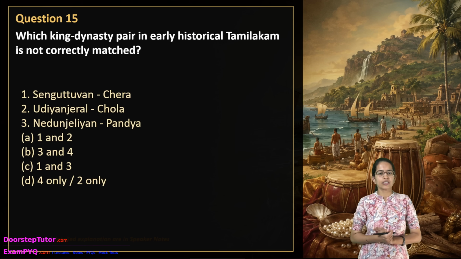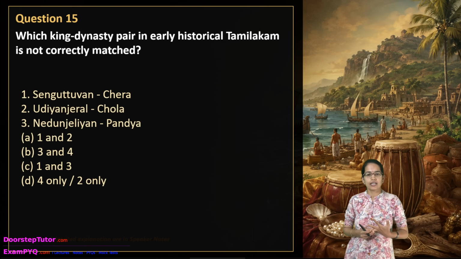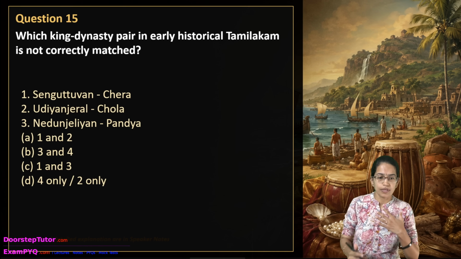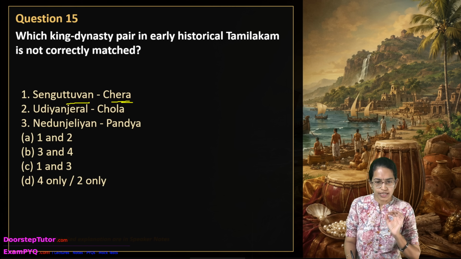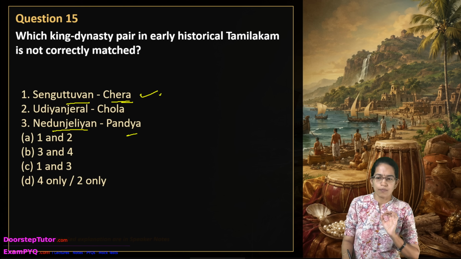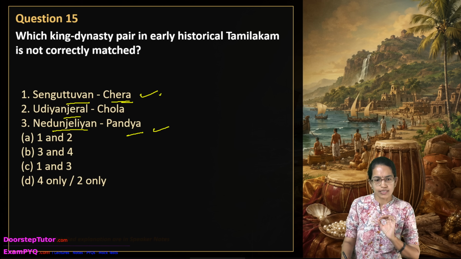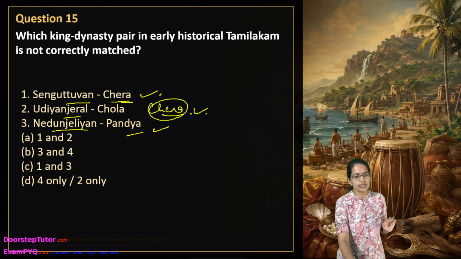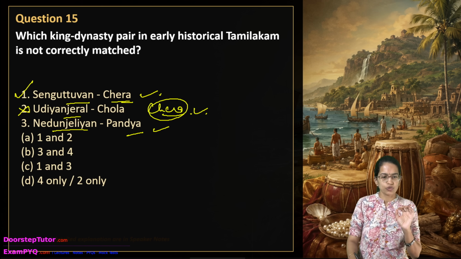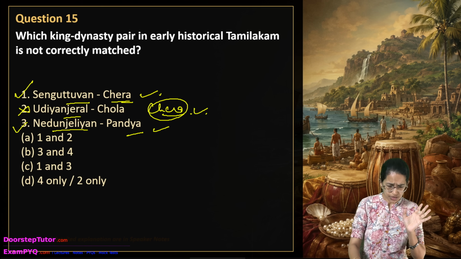The next is, which king-dynasty pair in early historical Tamilakam is not correctly matched? Sengatuvan from the Chera dynasty, that is correct. Nedunjeliyan from the Pandya dynasty, again correct. However, the Udiyanjeral was not from the Chola dynasty. He actually belonged to the Chera line, right? So this was considered an incorrect option. So 1 and 3 would be the correct option.